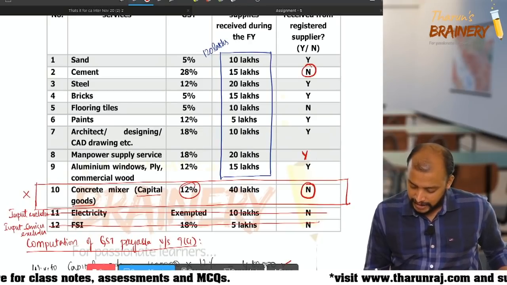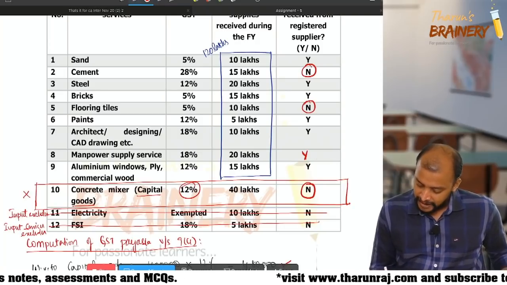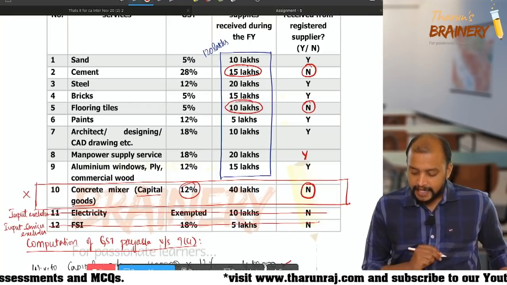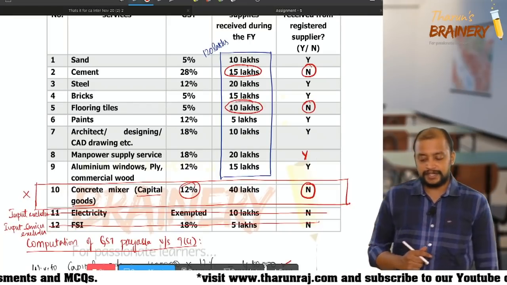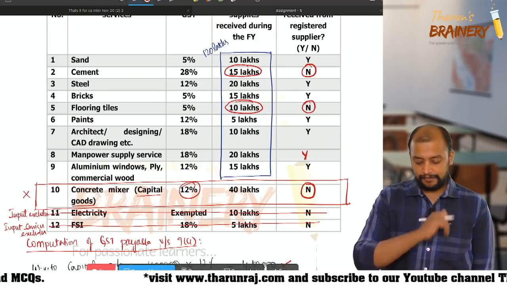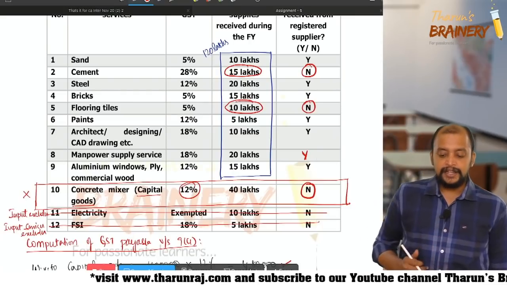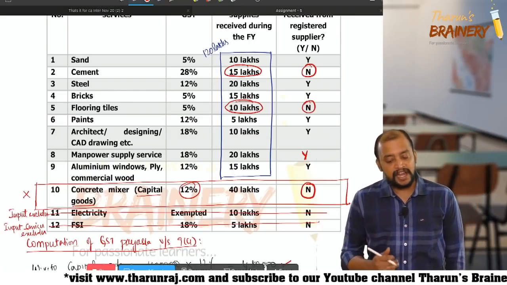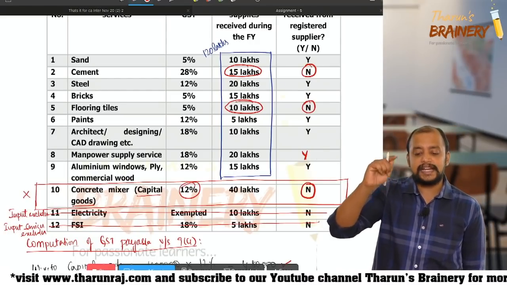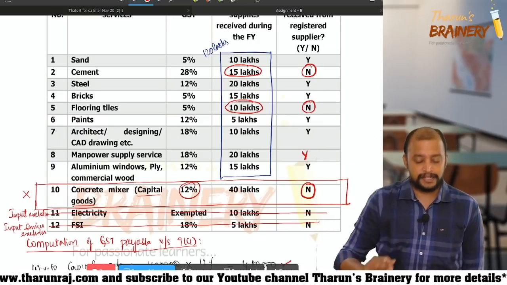Only 2 items, 15 lakhs and 10 lakhs, are purchased from an unregistered person. So 10 and 15 is 25 out of 120. So 20.833333% we purchased from unregistered person.